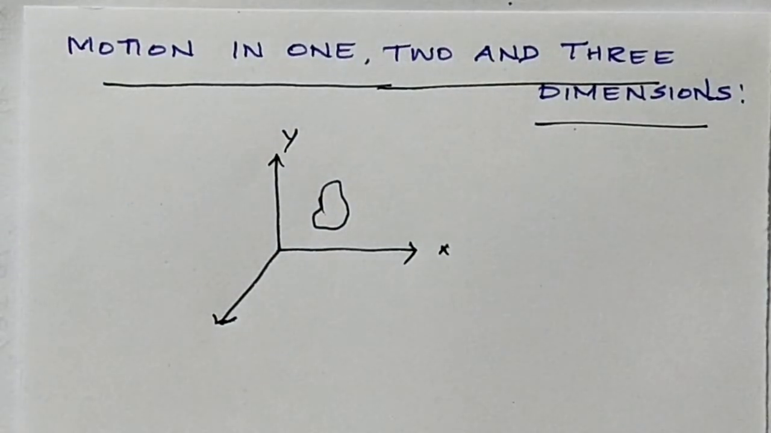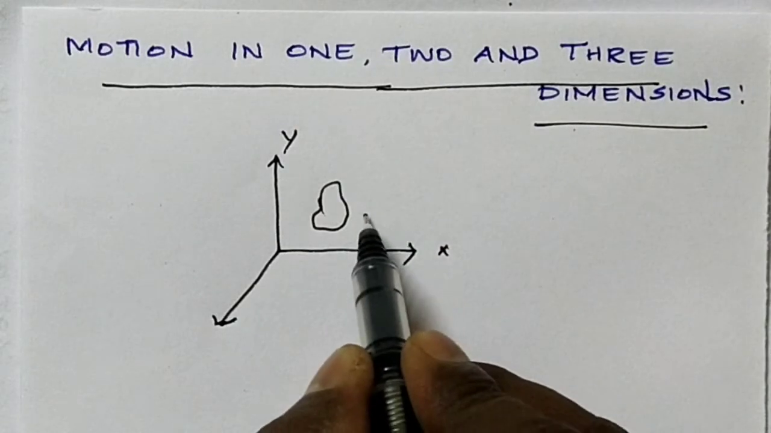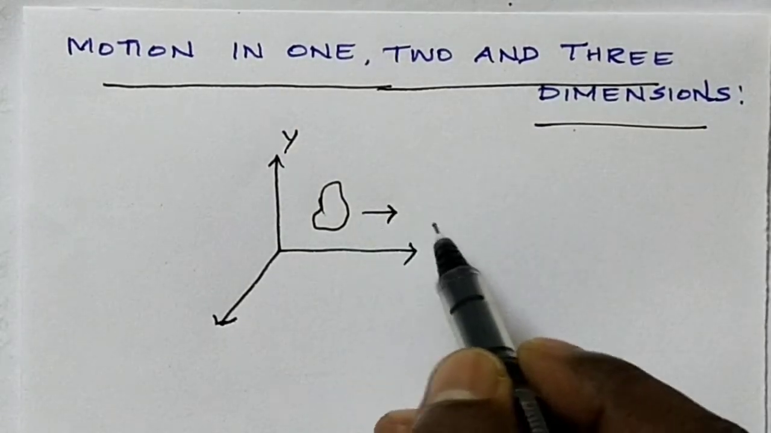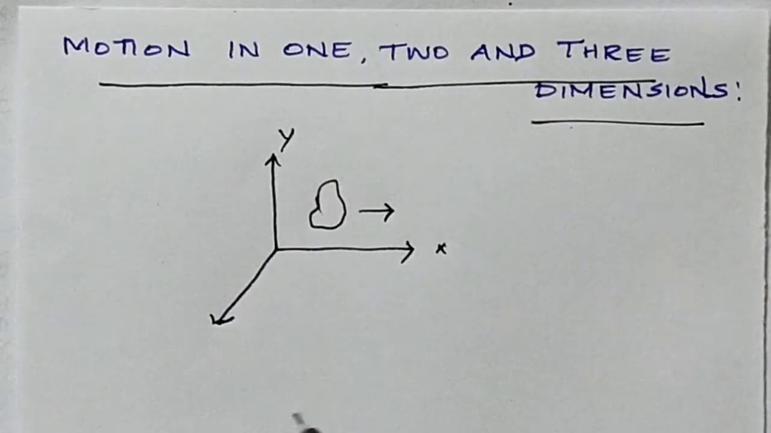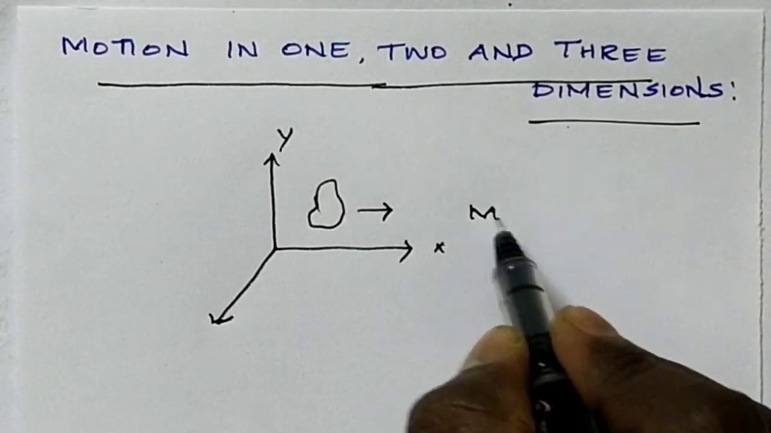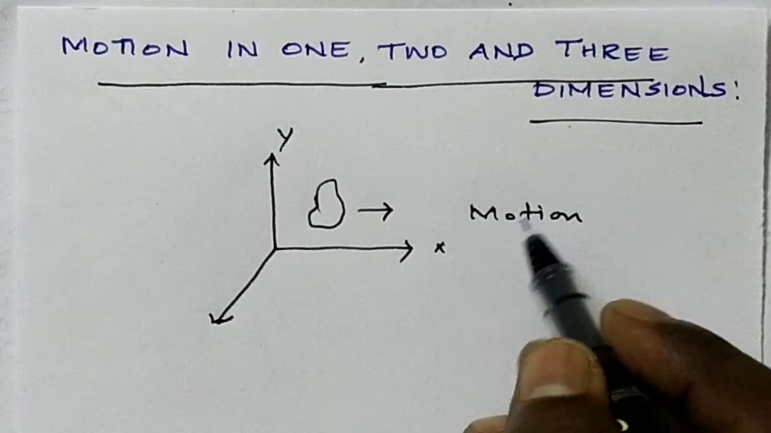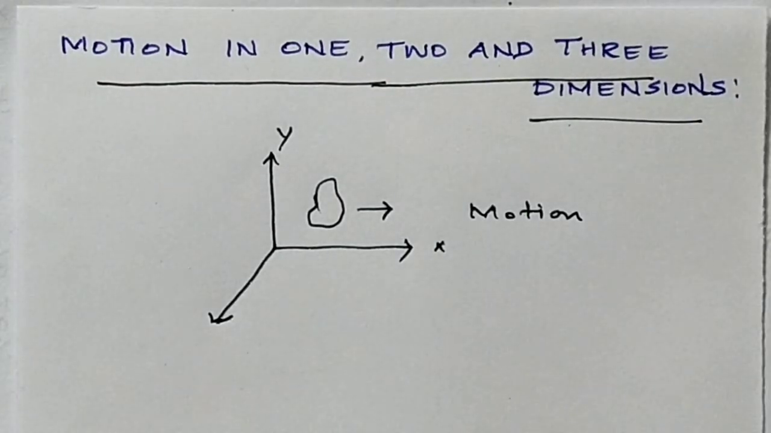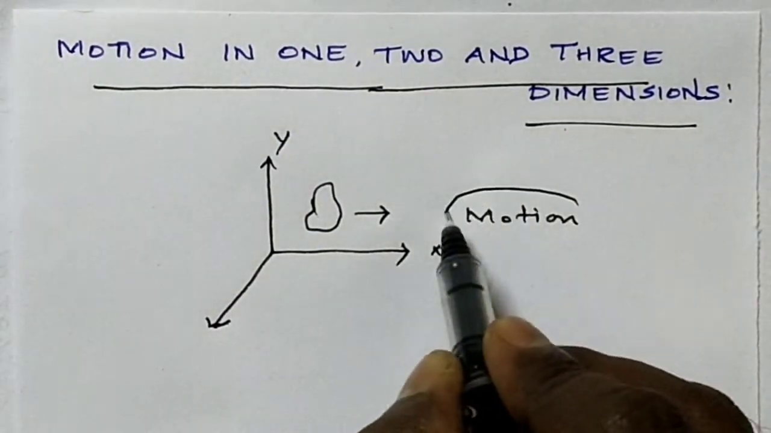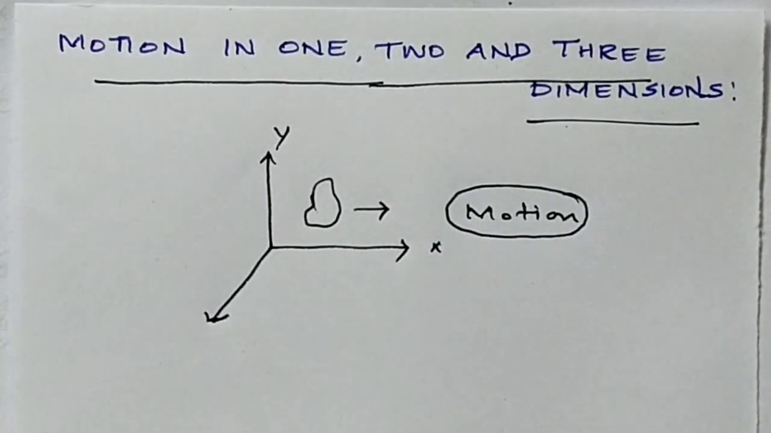Let the position of the particle in space be expressed using the rectangular coordinates x, y and z, when the coordinates change with time. Suppose that an object is moving in the x direction with time, then the particle is said to be in motion. Even if one or two coordinates change with time, the particle is said to be in motion.